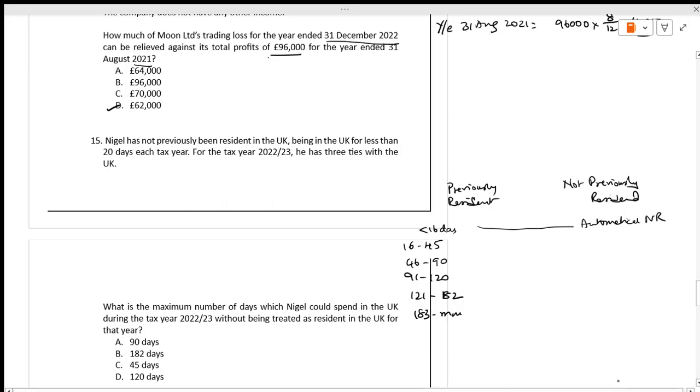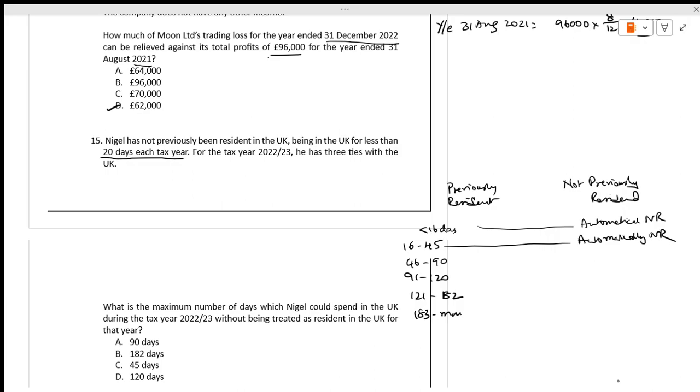I will come back to this. Nigel has not previously been resident in the UK, being in the UK for less than 20 days each tax year. Less than 20 days, is it right? If you take less than 20 days, or even 45 days, it will be automatically non-resident. He has 3 ties with the UK. Now, the next one is how? Next one will be 4 ties.